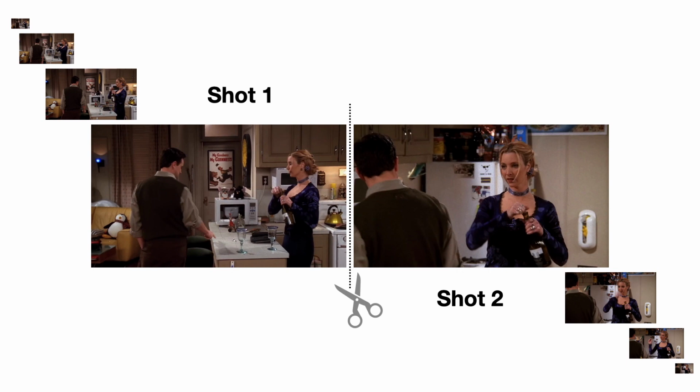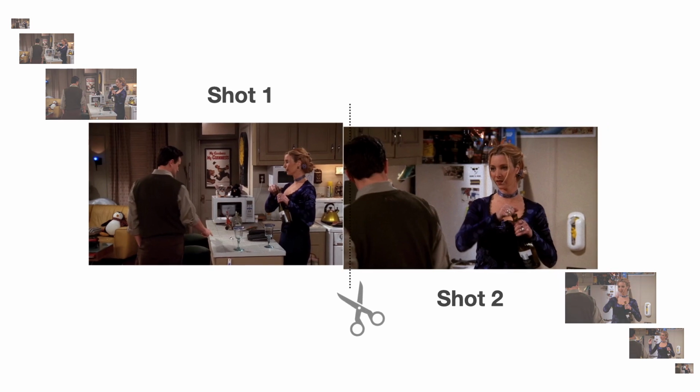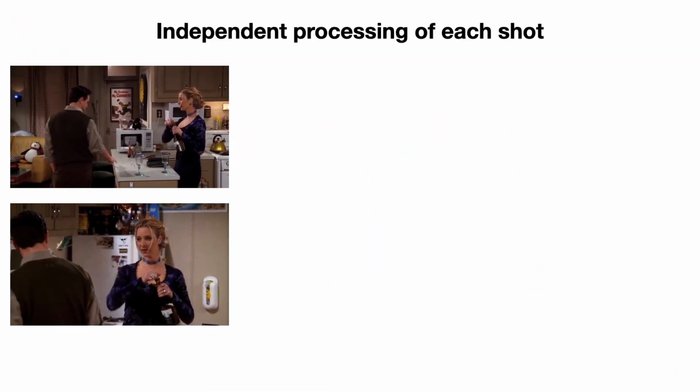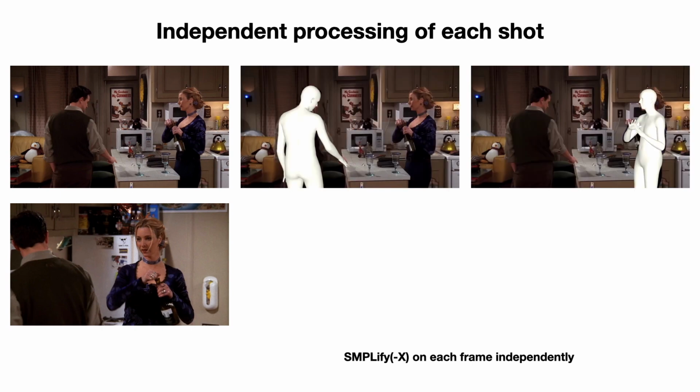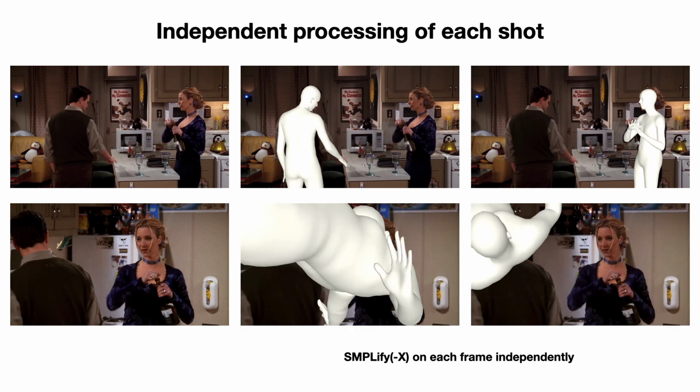However, individual shots include only partial information about the scene. In the case of humans, for example, if we treat each shot independently, we have to deal with challenging viewpoints and truncated bodies. Recent approaches for 3D human reconstruction perform well when most of the body is visible, but struggle in cases with heavy truncation.